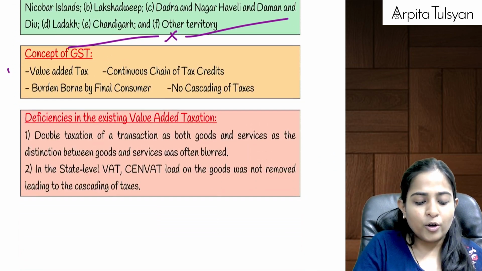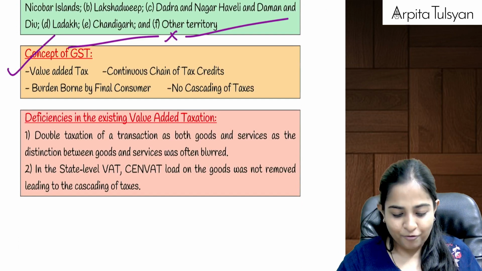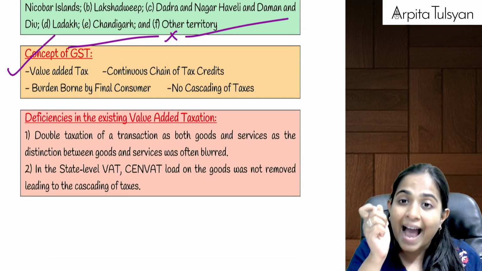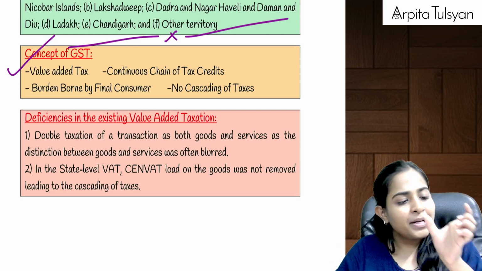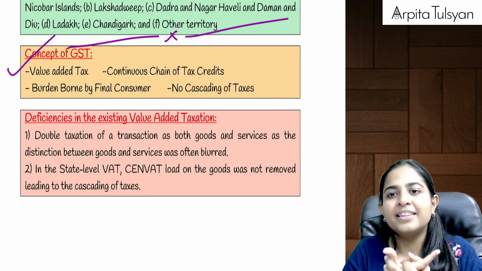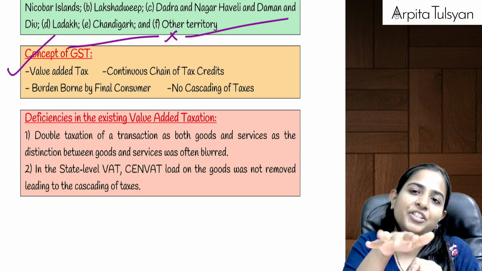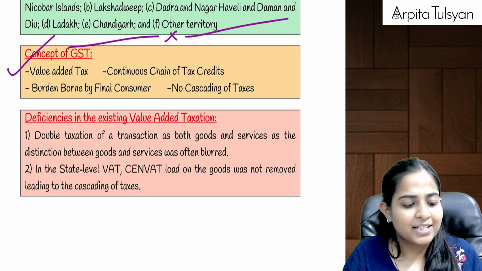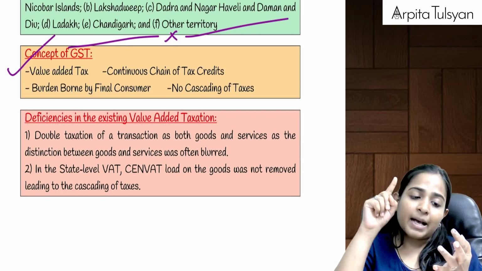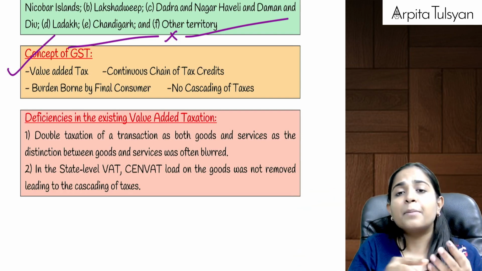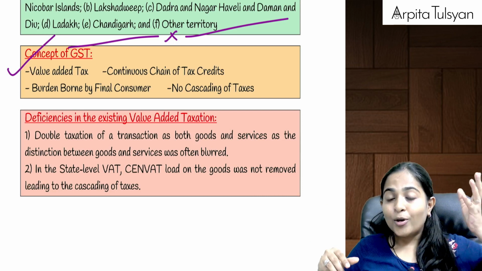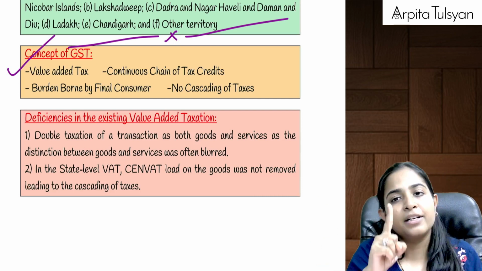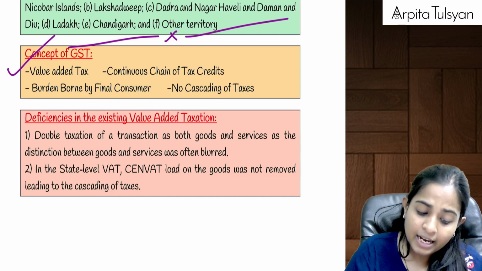Now, going on to the next one, that is the concept of GST. What is so special about GST? First of all, GST is an actual value added tax, meaning only on the value addition that is done, only on that amount GST is applicable. And secondly, GST is the whole and sole tax which is applicable on manufacturing, on reselling, and on consumption. In the old law, on manufacturing we had excise duty, on sale we had VAT, etc. But here you have a single tax, that is your GST.